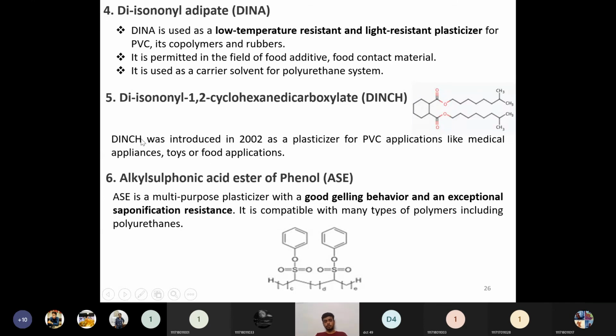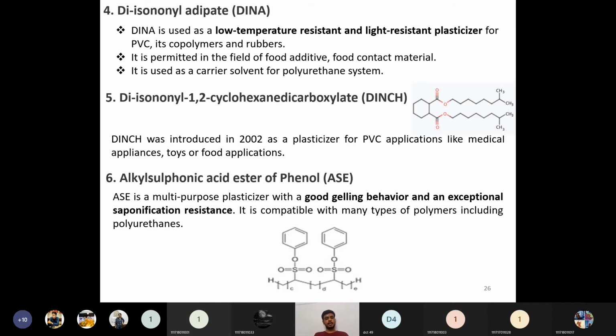So this DINCH will have many good applications, especially when we are using PVC pipes for water transport or many solvents transport. We can have good applicability for this one, good advantages in this one. Because of this reason only, in 2002 this DINCH has been introduced.